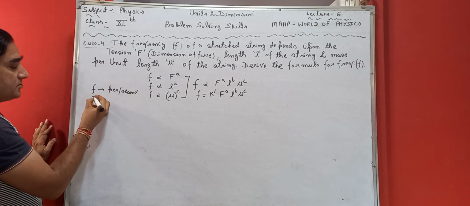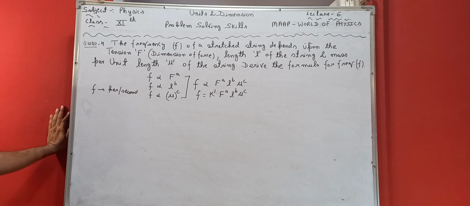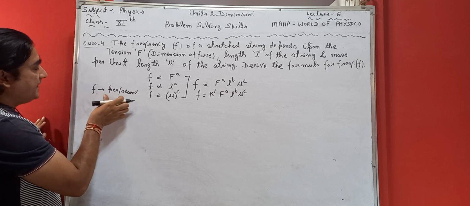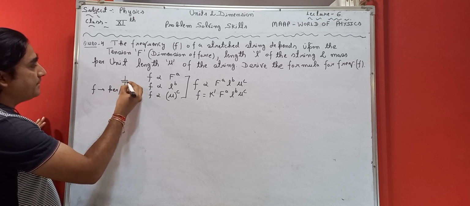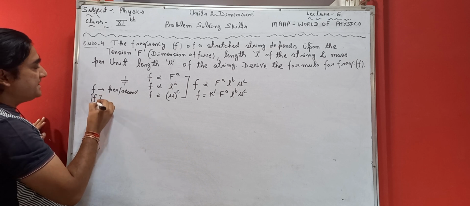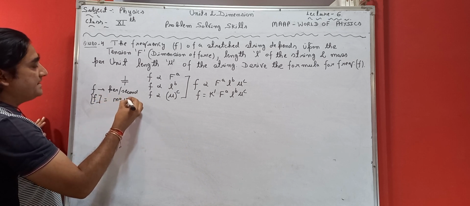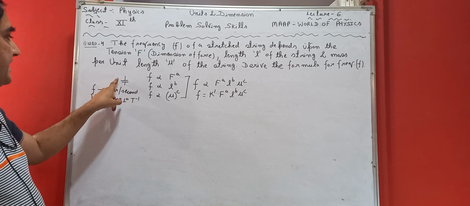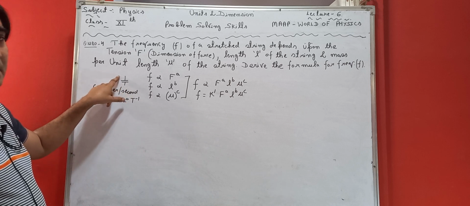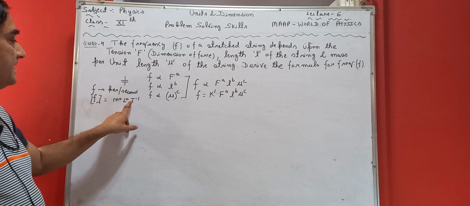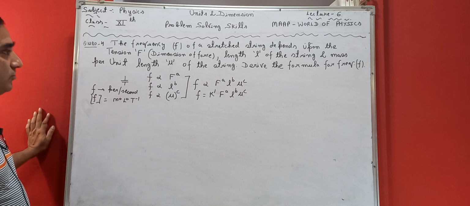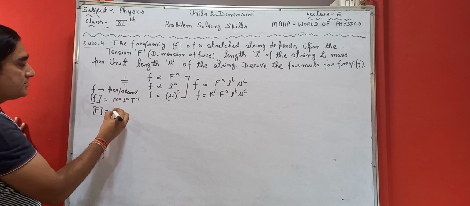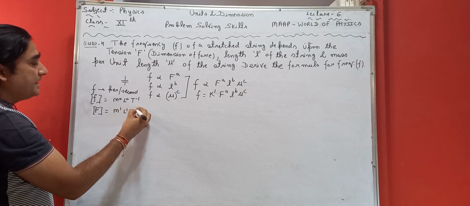The unit of frequency is per second. The dimension of f is per second, which means 1 upon time. So the dimension of f is m0 L0 t minus 1. When t goes into the numerator, it becomes m0 L0 t raised to power minus 1. This is the dimension of frequency. Now the dimension of force, which we calculated in the previous lecture, is m1 L1 t minus 2.